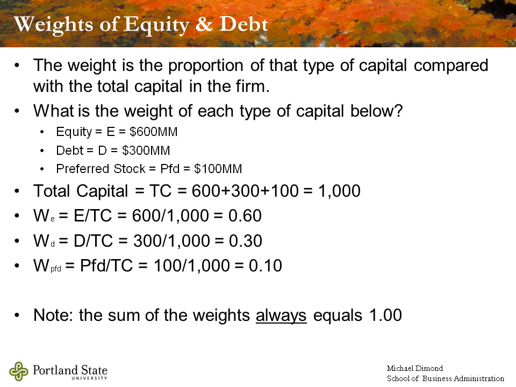Now make a note that, just like in other weighted average problems, the sum of the weights is always going to add up to 1.0. So this is our double check that we're going to use to make sure we've gotten our weights correct.